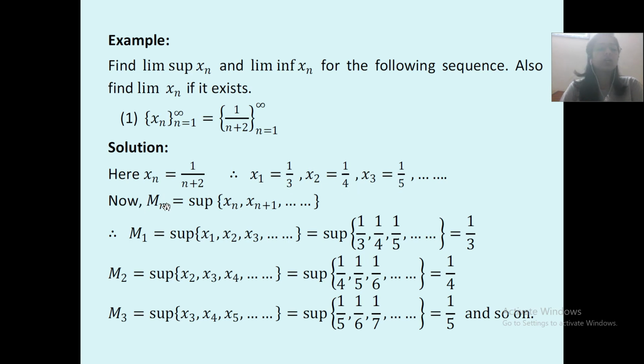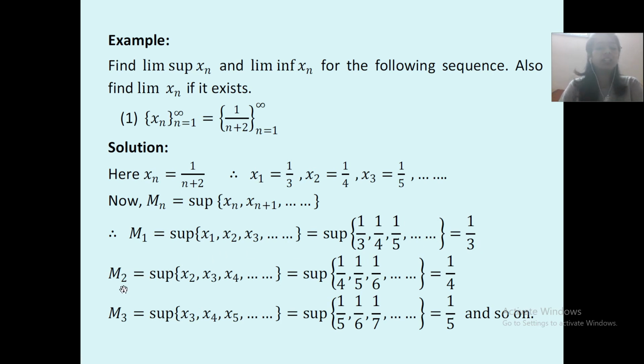So now mn is equal to supremum of xn, xn plus 1 and so on. So for mn, put 1 in place of n. So m1 is equal to supremum of x1, x2, x3 and so on. Hence, we have calculated the value of x1, x2, x3, which is this one. You will substitute over here: supremum of 1 upon 3, 1 upon 4, 1 upon 5 and so on. What is the supremum amongst these? That is 1 upon 3. You will write it over here.